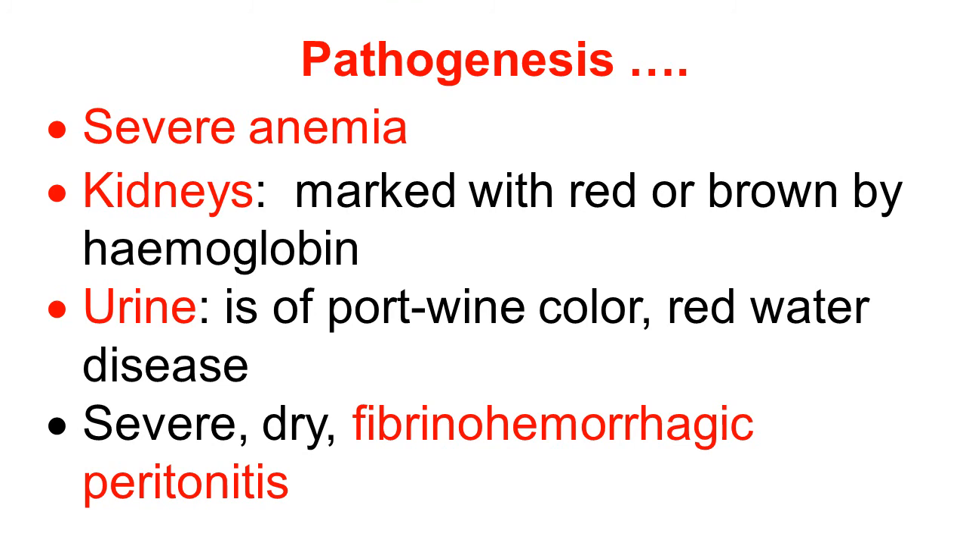This hemoglobin gets lodged in the kidney tubules, and they are marked with red or brown hemoglobin spots. Hemoglobin appears in the urine, and the urine looks like port wine color. So the synonym is red water disease. The organism also causes severe dry fibrinohemorrhagic peritonitis. Now this pathology in the body causes various types of symptoms.